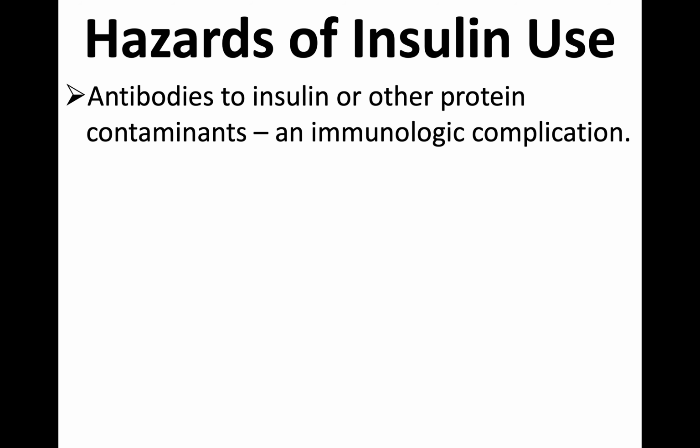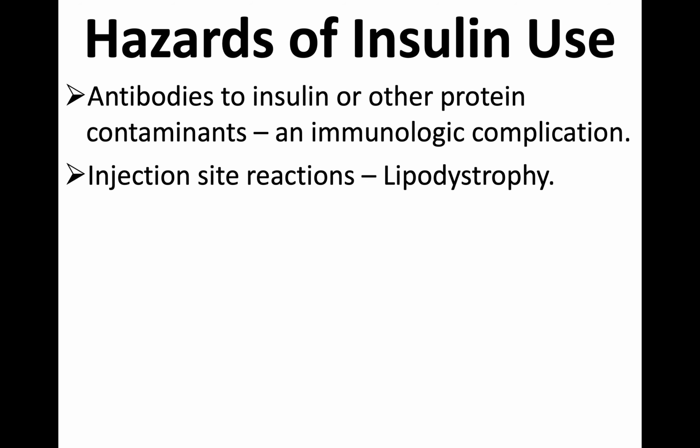Apart from hypoglycemia, what else? See the immunogenicity. This is mainly applicable to the other strains of insulin, as we have discussed, bovine and porcine insulin, which we used to manage diabetes. Those preparations were highly immunogenic and used to produce antibodies. The incidence of these problems is very low when you use human insulin.